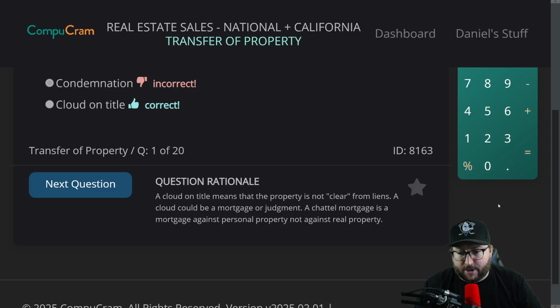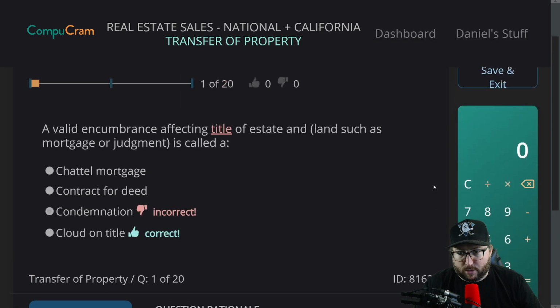A cloud on title means that the property is not clear from liens. A cloud could be a mortgage or judgment. A chattel mortgage is a mortgage against personal property, not against real property.